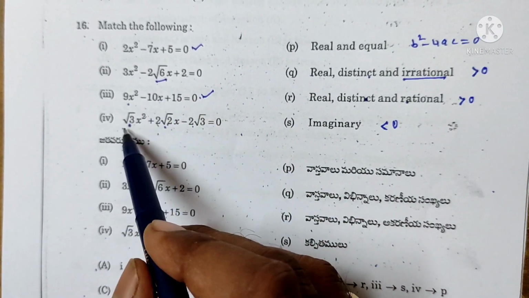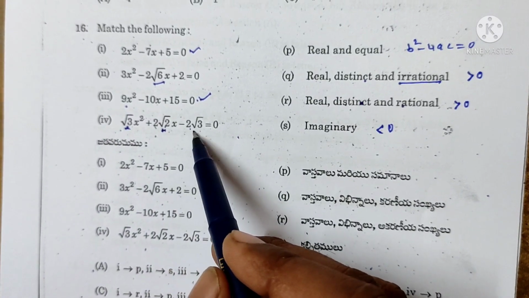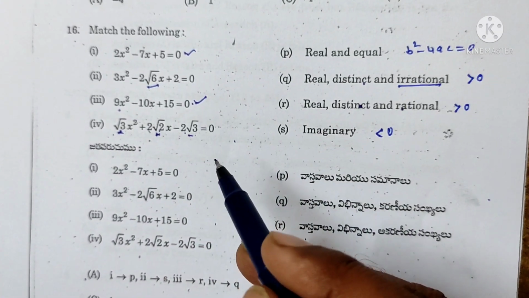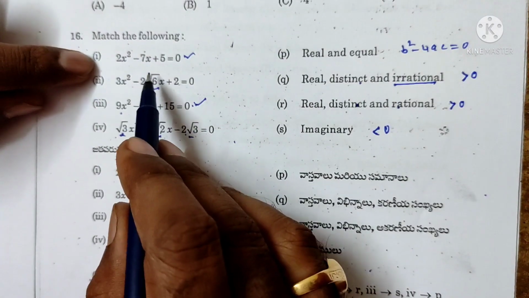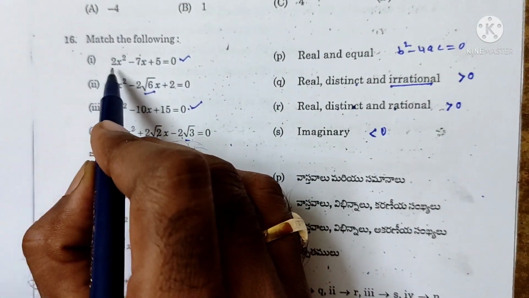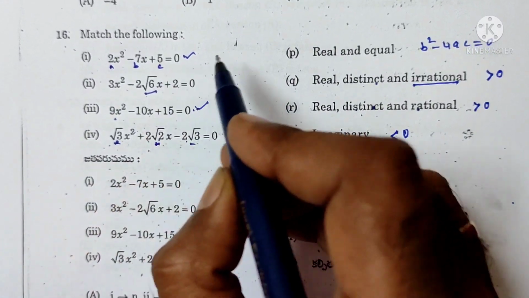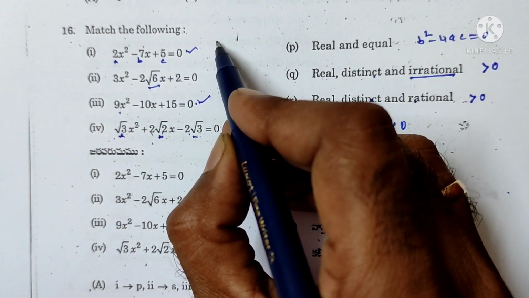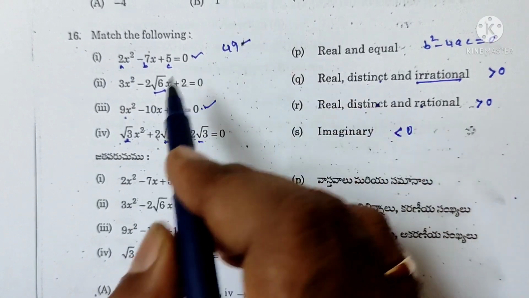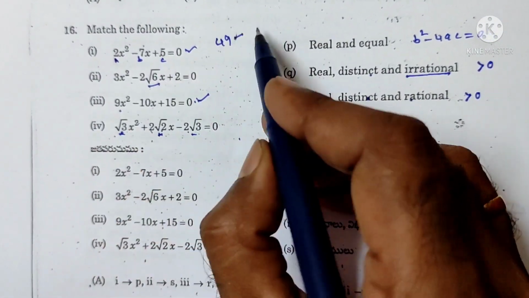Root 6 irrational number, root 3 irrational number, root 2 irrational number, root 3. So now we can check. 2x square minus 7x plus 5 is equal to 0. a is 2, b is minus 7, c is 5. b square, minus 7 whole square, 49 minus 4 2s are 8, 8 5s are 40.